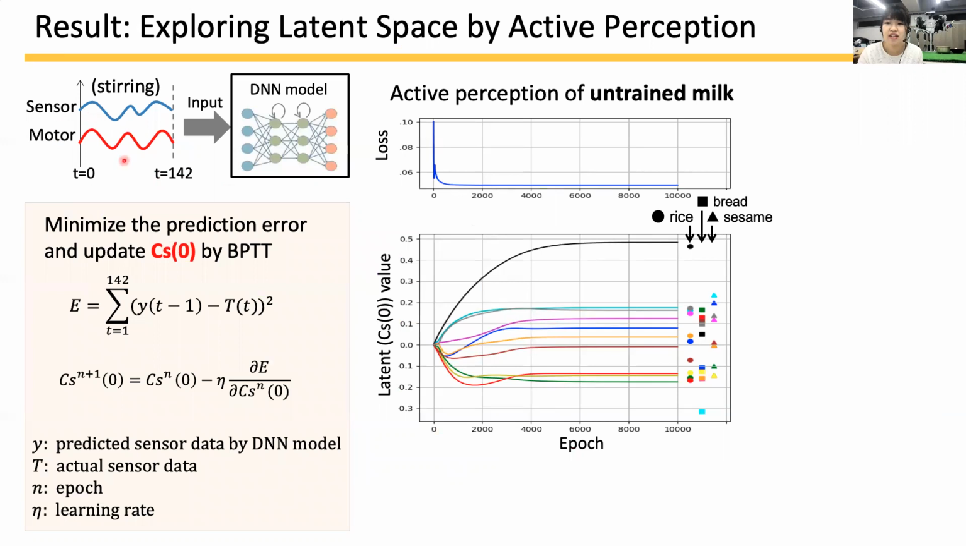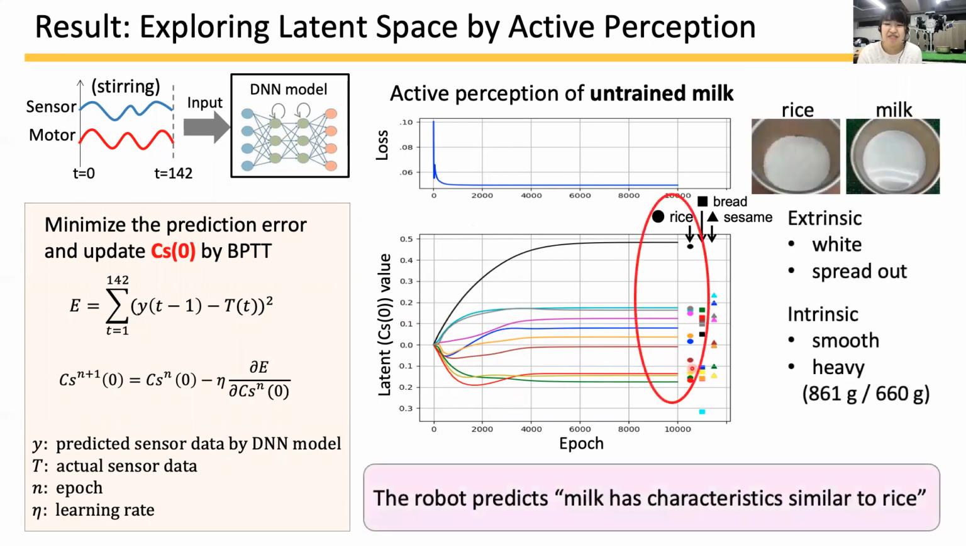Next, I will show the exploration of CS0 value by active perception. Just after the steering, the time series of sensor data is input to the model, and the model explores the latent value. This graph shows an exploration of untrained milk. The explored value converged, and they became similar to the ones of rice. Therefore, the robot must predict that milk has characteristics similar to rice.